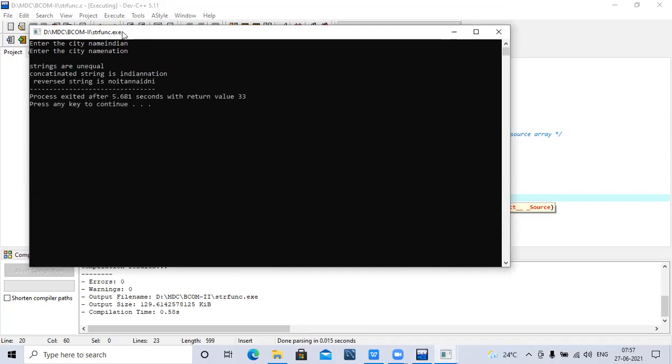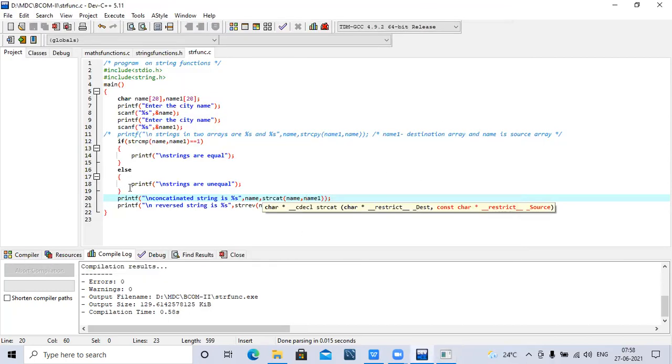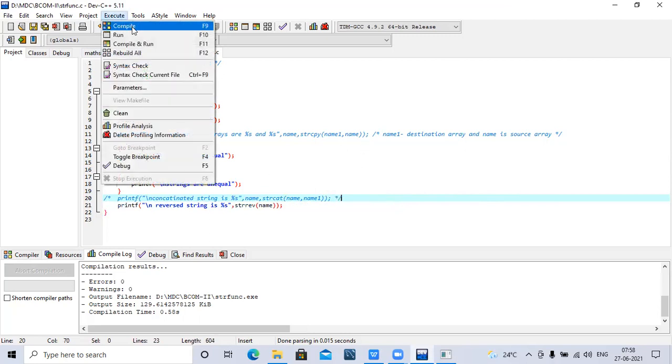So see, the reversed string is Indian nation reversed, because before this function we have the string concatenation. Because of the string concatenation, string one now becomes string one along with string two. So if you want to get the correct output from string one only, then you have to hide this also. See, now execute.